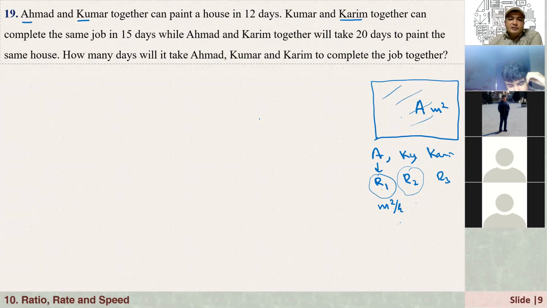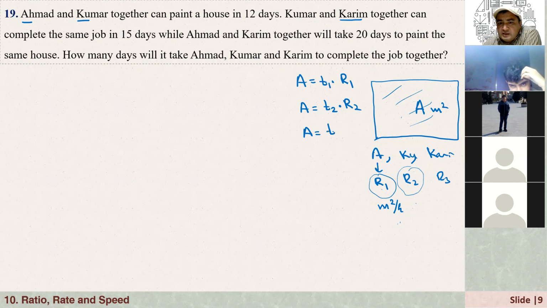Okay. So now let's do this together. I can just write capital A for the area. If Ahmed works alone, let's say he can paint the whole house in T1 days. That is T1 times R1. And how about Kumar? If he works alone, maybe it takes T2 days, and his working rate is R2. And the third guy, Karim, it takes T3 days to paint the whole house.